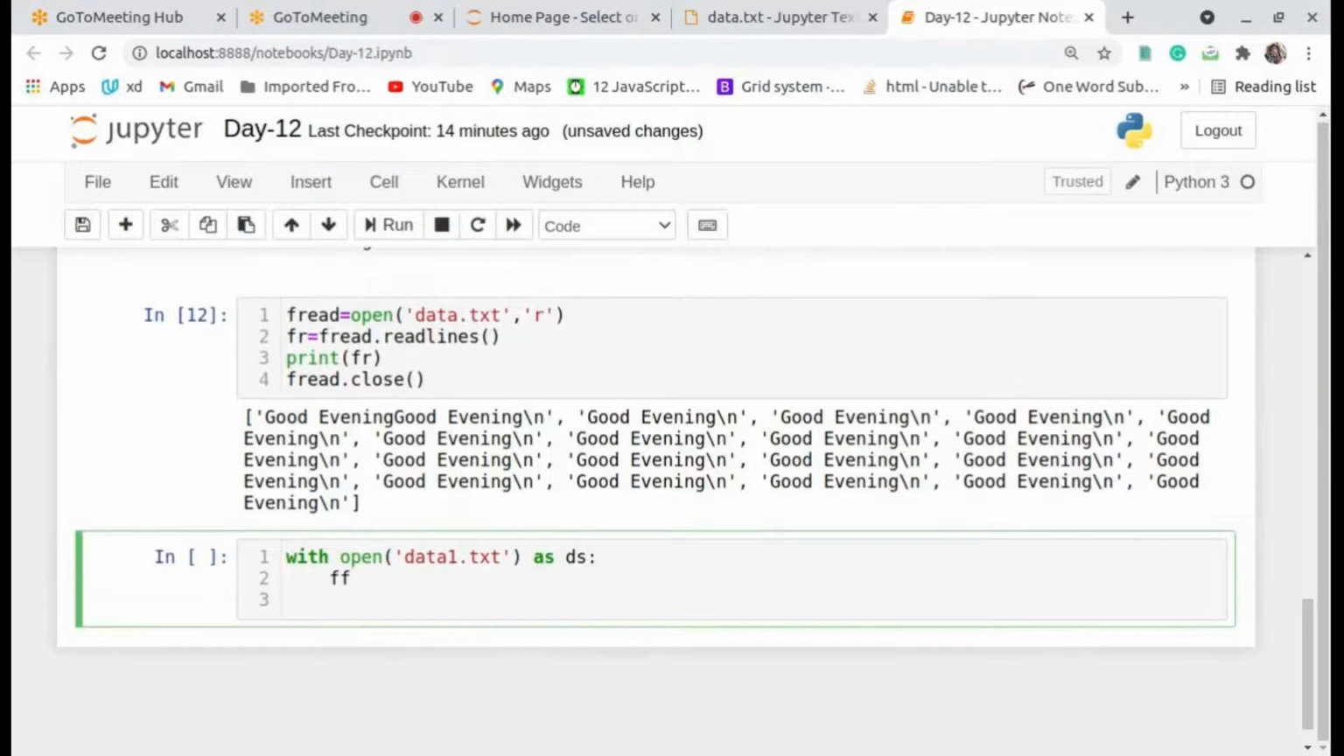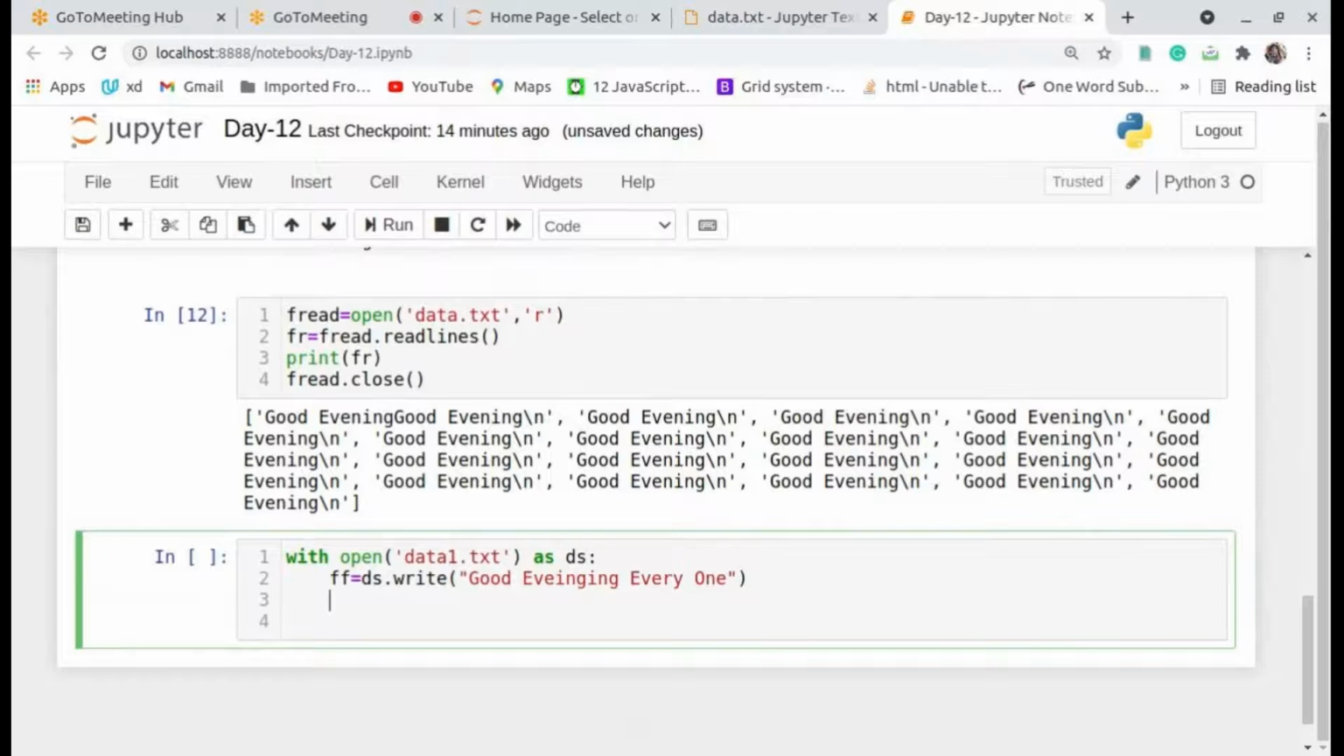Now ff equal to ds dot write of good evening everyone. If you want to close the file, you can close or else you can ignore. No need to close.